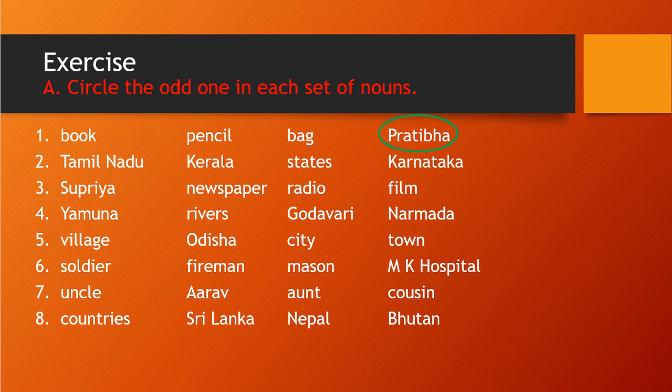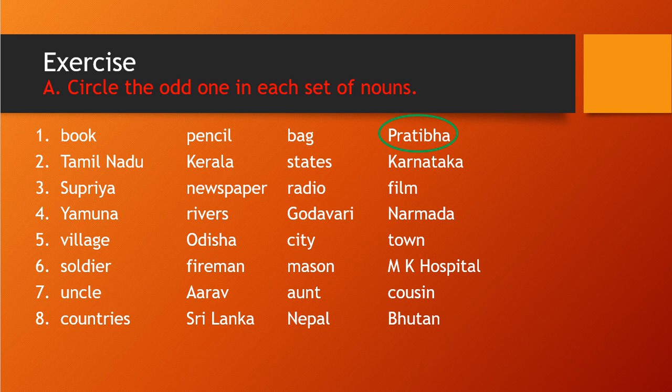For example, the first one is given for us: book, pencil, bag and Pratibha. If you notice, book, pencil and bag are all common nouns and Pratibha is a proper noun. So that is different from these 3, book, pencil and bag, right? Pratibha is the odd one, so we have marked it in a circle, right?